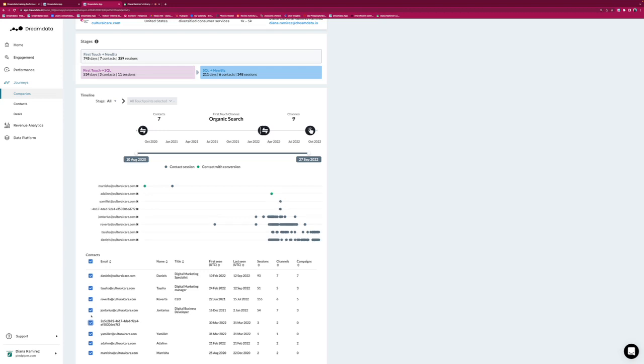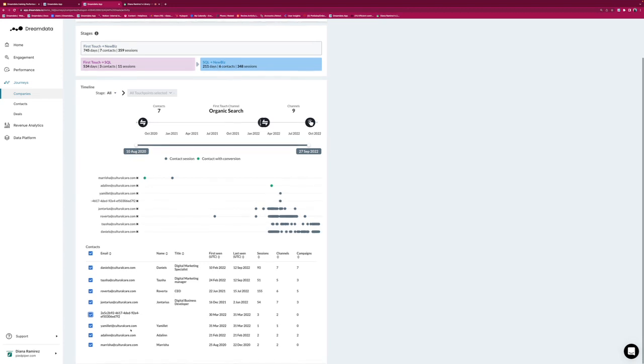that is anonymous. So when you're looking at this list of contacts and you see, why do we have this bunch of numbers? This is an anonymous ID that each anonymous visitor on your website gets assigned, so that whenever that person gives us their email address, we will be able to connect the dots. Information concerning the name and title comes directly from your CRM. If that information is missing, that's because it's not in your CRM and we couldn't fetch it from there.